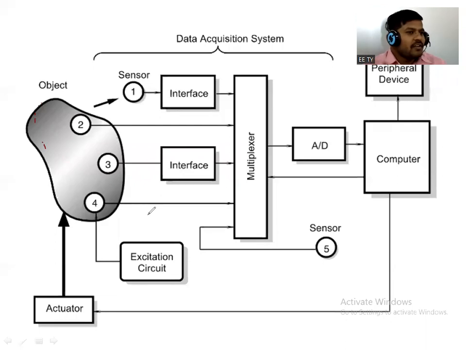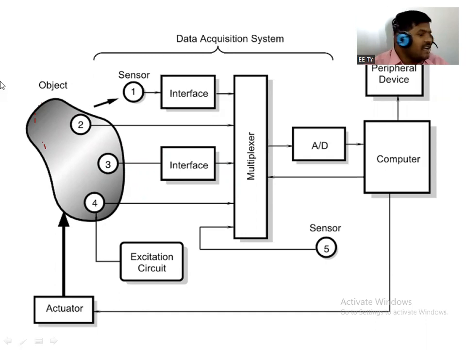So to sense that object's different properties, or if we want to control anything, we use a number of sensors. See, sensor number 2, sensor number 3 and sensor number 4 are on the object, or it may be in the object.